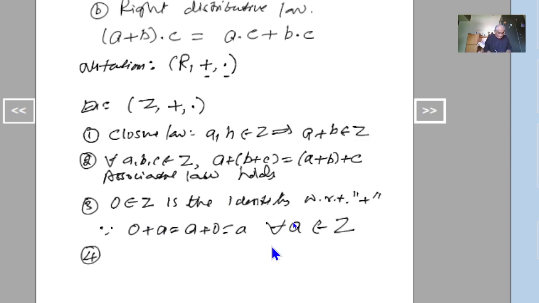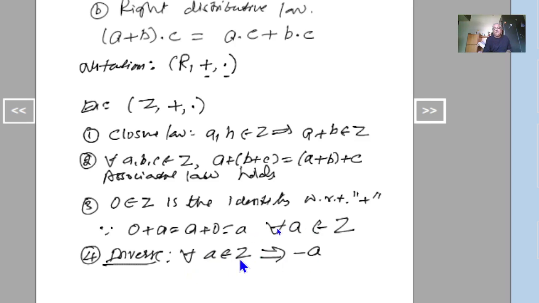And the fourth one, inverse. For all a belonging to Z, where Z is the set of integers, if a is a positive integer, then minus a is the negative integer. If a is a negative integer, minus a is the positive integer.